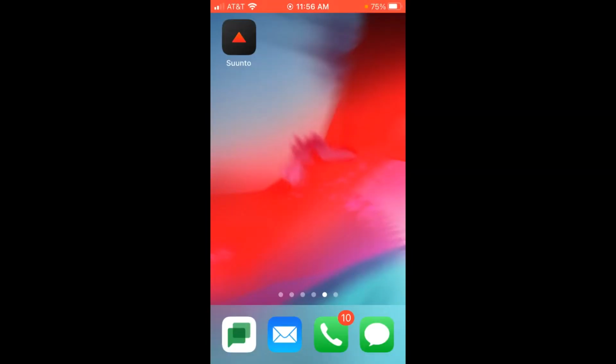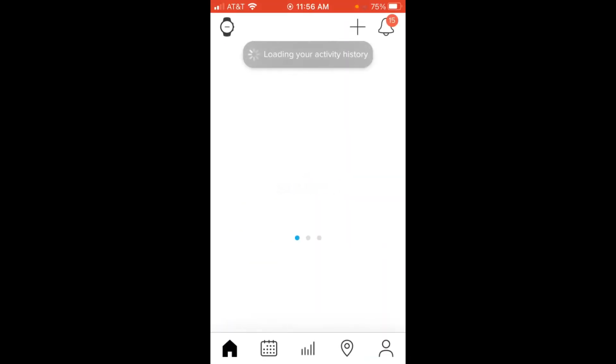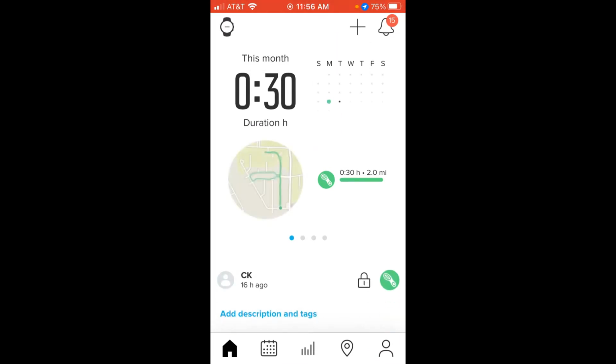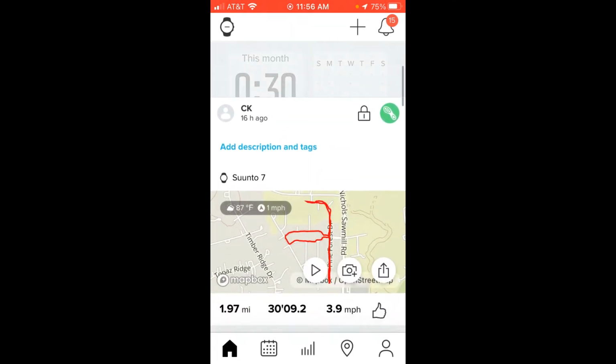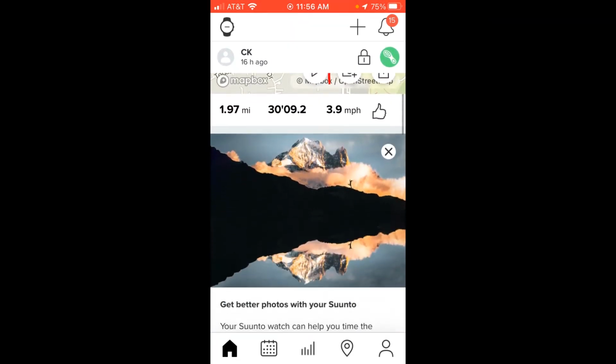Okay, so as I mentioned, now I'm on my cell phone. We're going to go into the Suunto app and take a look at the activity. I'm using an Apple device, but it shouldn't matter whether you're Apple or Android. This should be about the same for everybody. By default, your home page shows you all of your recent activities. If I swipe down, the first one is the walking activity that we just looked at.